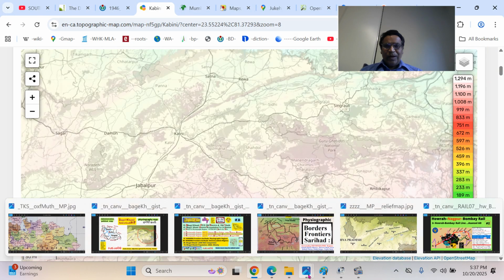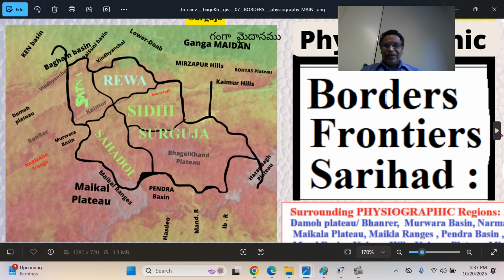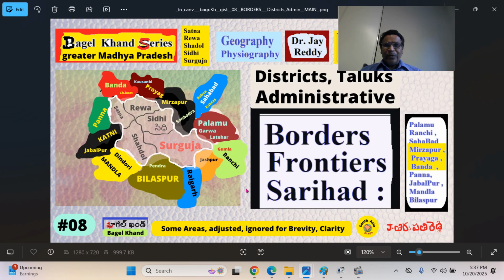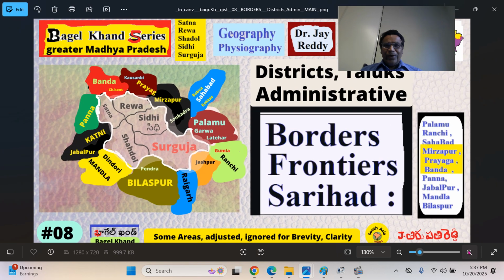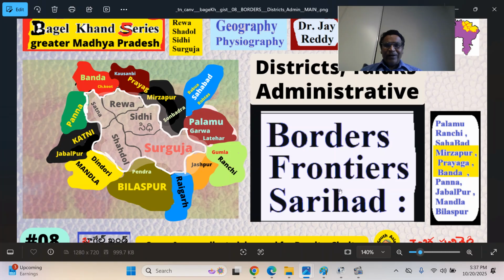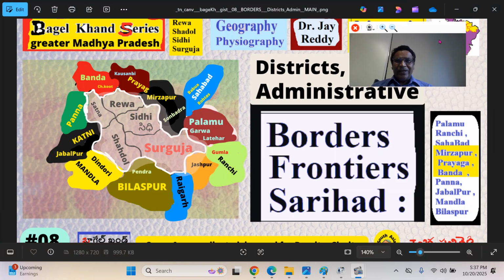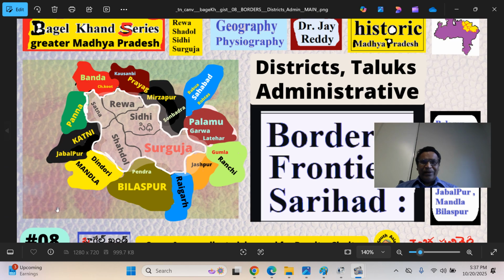So that's what we looked at today. Next we look at this Baghel Khand region with respect to administrative frontiers. Borders, frontiers, sarhad, with respect to administrative regions.